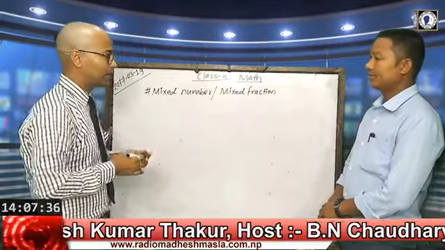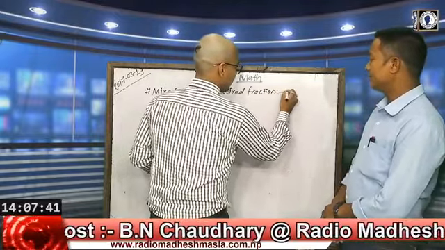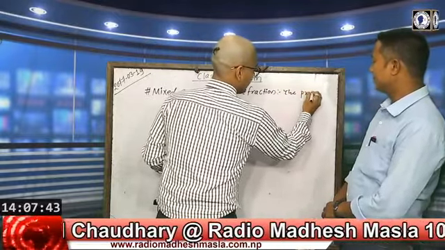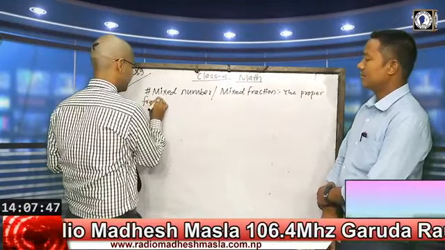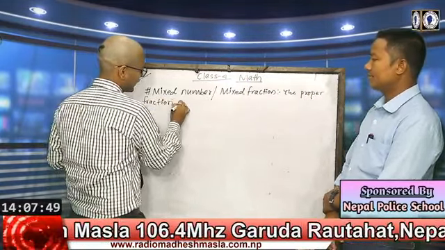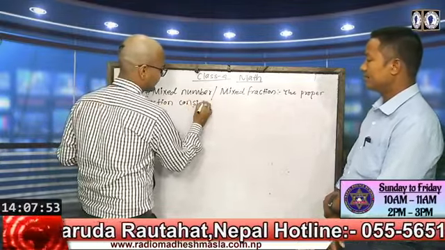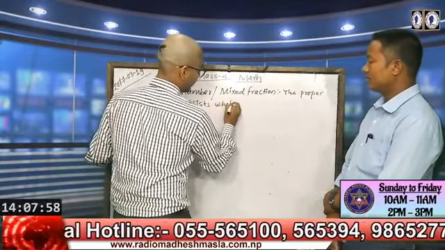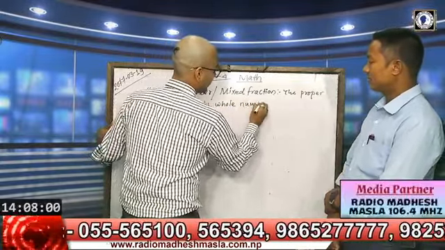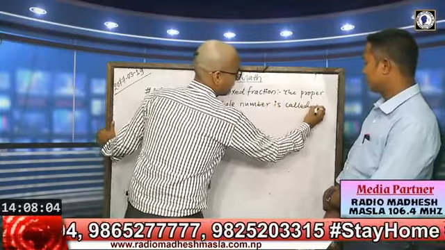While defining it, we can define it like this: a proper fraction combined with a whole number is called a mixed fraction.